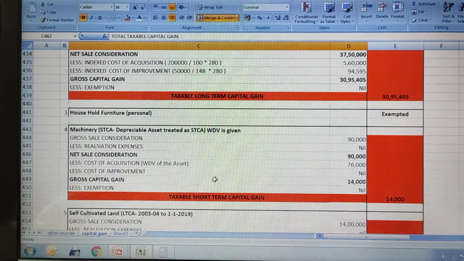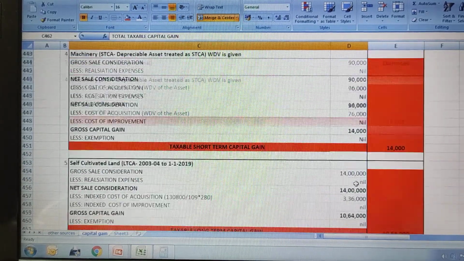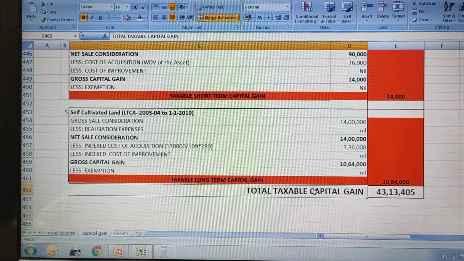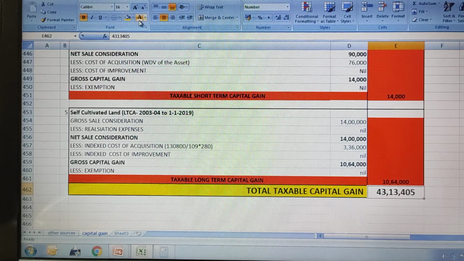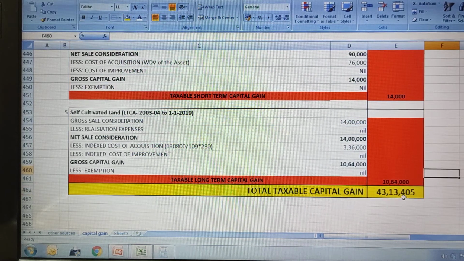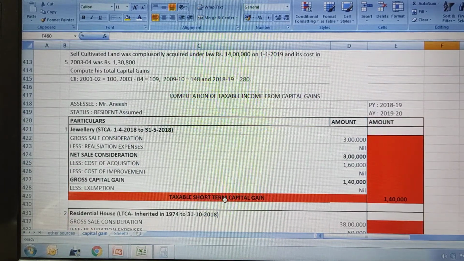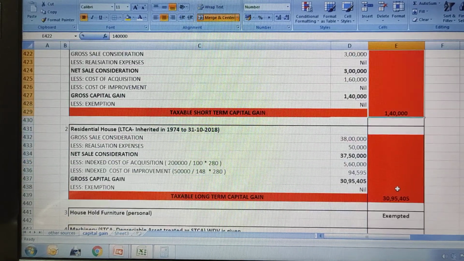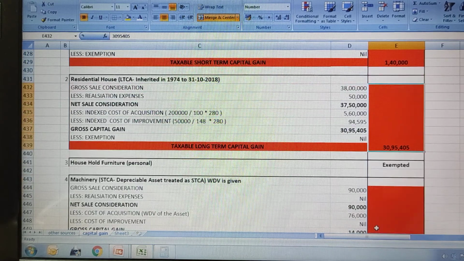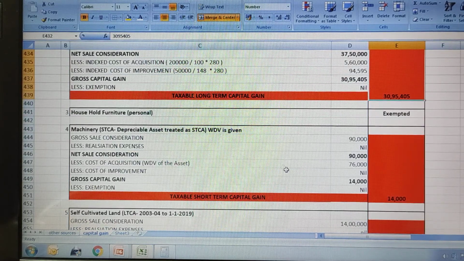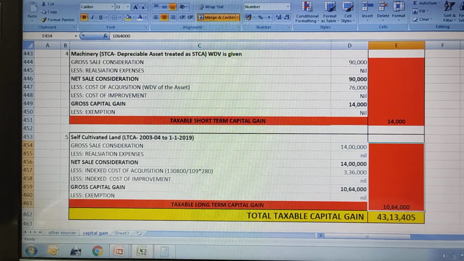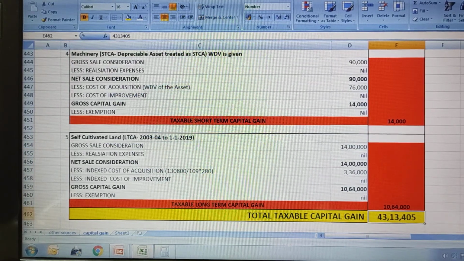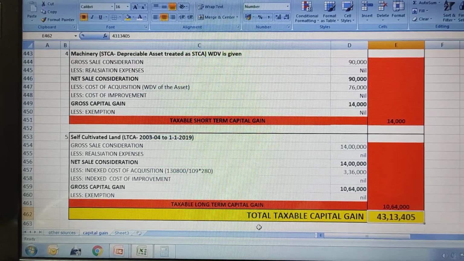Right, now let us calculate the overall total of all 5 assets. If you total up all the 5 assets, you will get an answer of 43,13,405. Jewelry we got 1,40,000, residential house we got 30,95,405, household is exempted, machinery is 14,000 and self-cultivated land is 10,64,000. If you add all this, you will get 43,13,405. This is our total taxable capital gain.